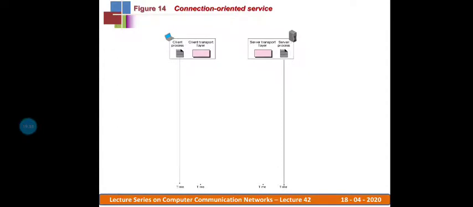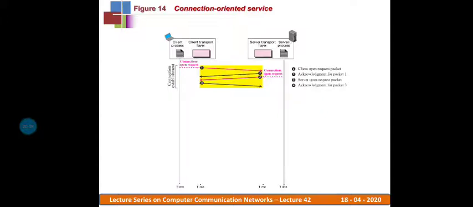So these are the phases in connection oriented service: the establishment phase, the data transfer phase, and the connection tear down phase. Let us discuss how the connection is established between the client and the server, how we transfer our data, and how we tear down that established connection.